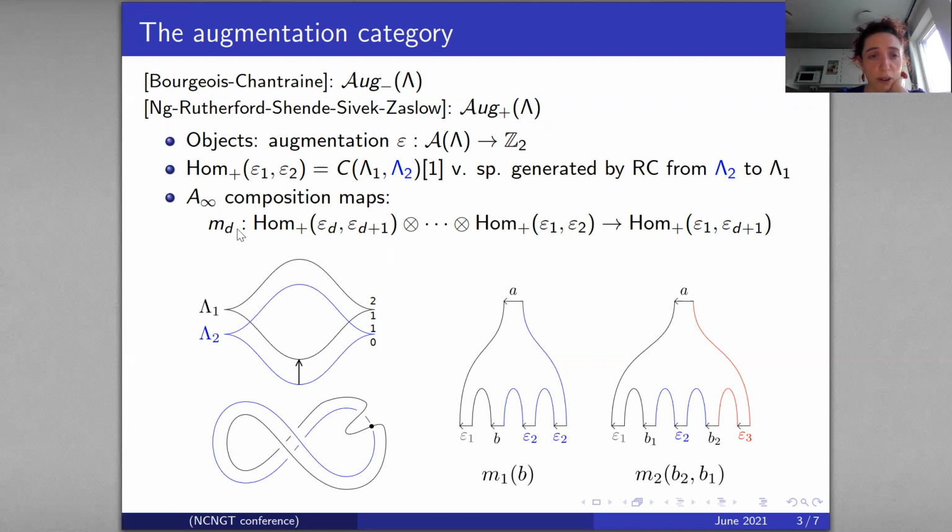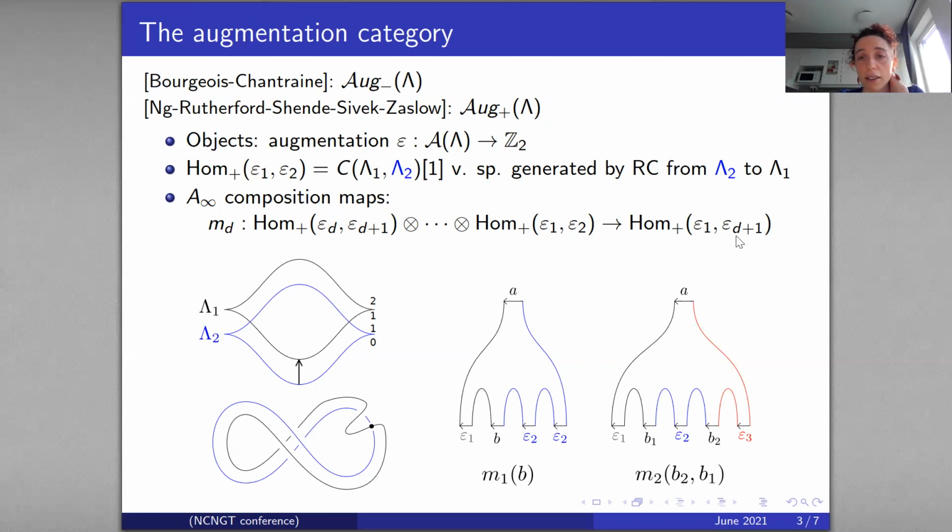These are given by maps m_d for d greater than or equal to 1. I need to take d plus 1 augmentations, and these m_d are maps from these tensor products of hom spaces to hom of epsilon 1, epsilon d plus 1.